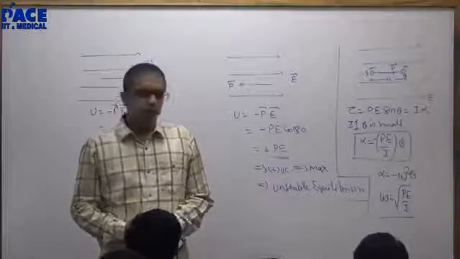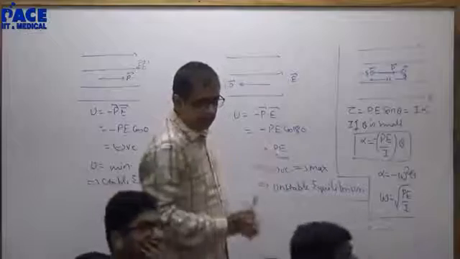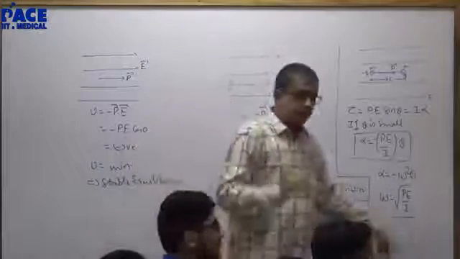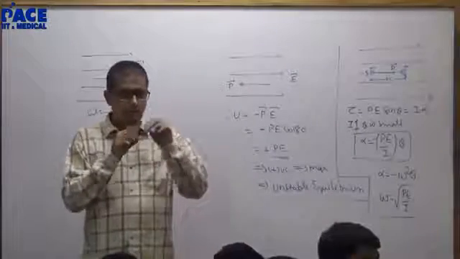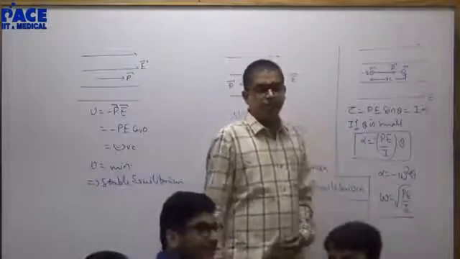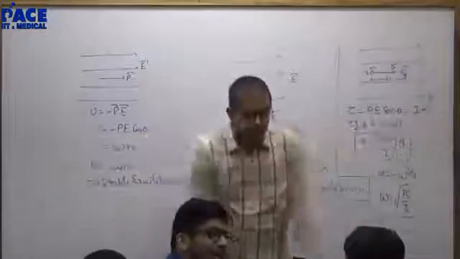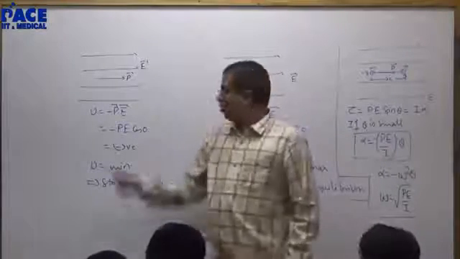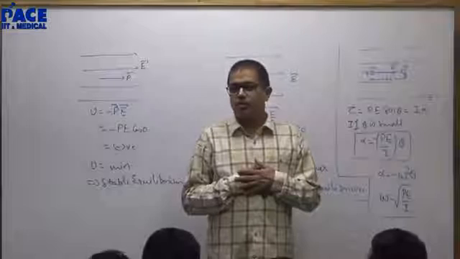Isn't it? And P is the potential energy of the dipole in the electric field. Statement true or false? Oh, what is P standing for and E standing for? Look here and tell me, what is P standing for, E standing for? Electric field. Wonderful. P standing for.